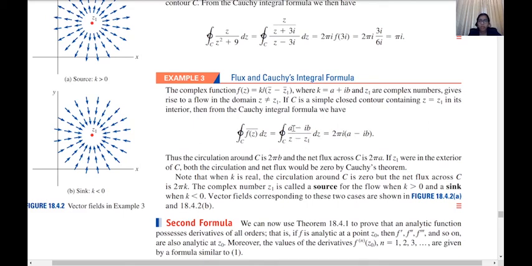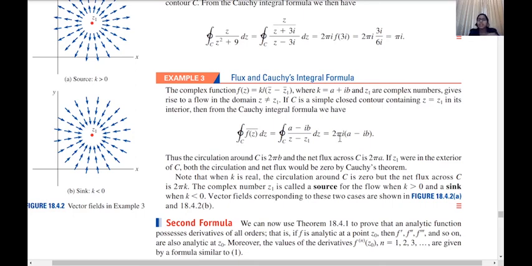Now a minus ib is a constant, so I can take it out common. Now dz by z minus z1, what is the value? It is 2πi. We have seen this before. So the integral will be 2πi times (a minus ib) when f(z) is of the form (a plus ib) divided by (z̄ minus z̄1), where z1 is any complex number.